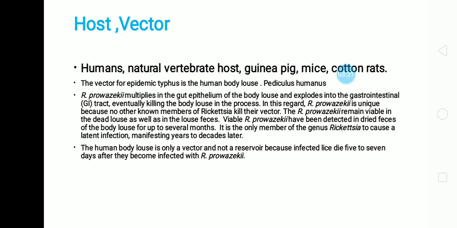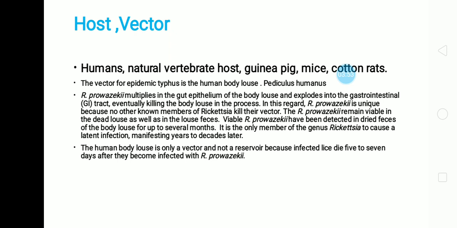The rickettsia multiplies in the gut epithelium of the body louse, means in the intestine of the body louse, eventually killing the body louse in the process.